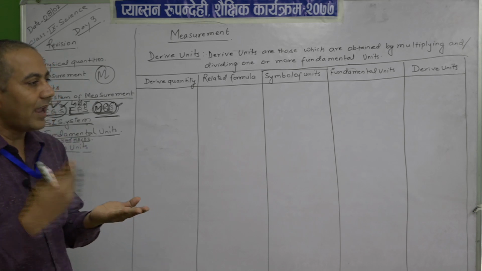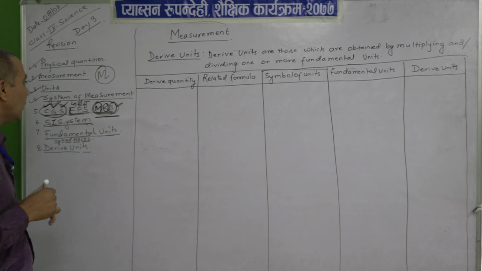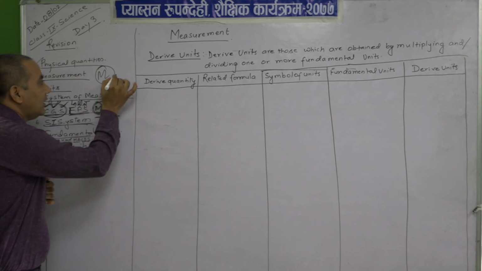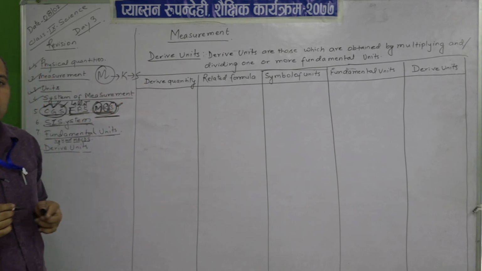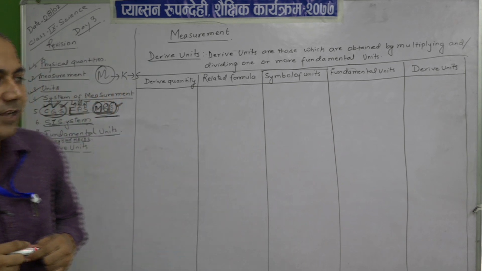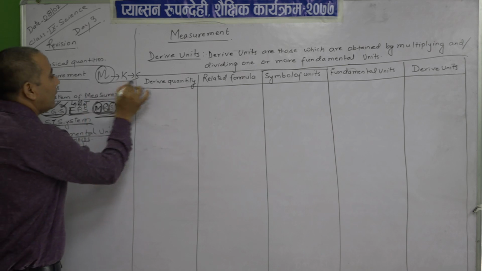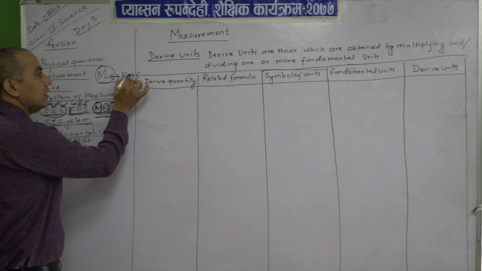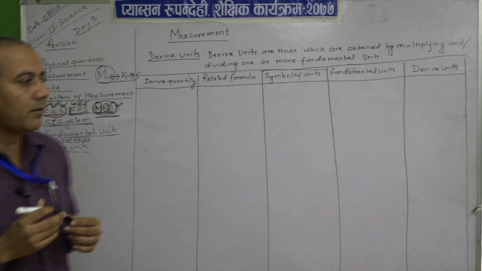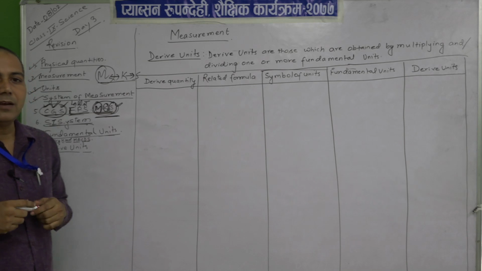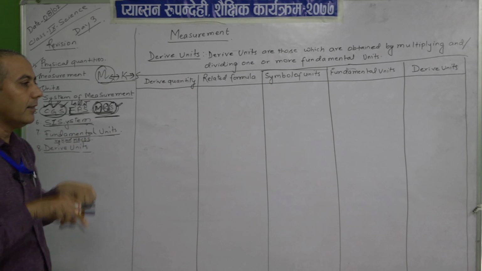We buy according to the length in meters. So length is not dependent on kilogram and time. Over time the length of the cloth does not change. Therefore, they are not dependent on each other. That's why I say including themselves. So fundamental units are those independent units which are not dependent on others, including themselves.